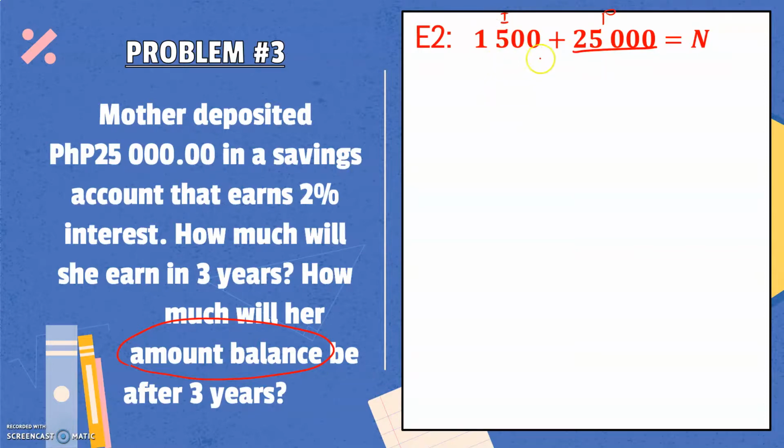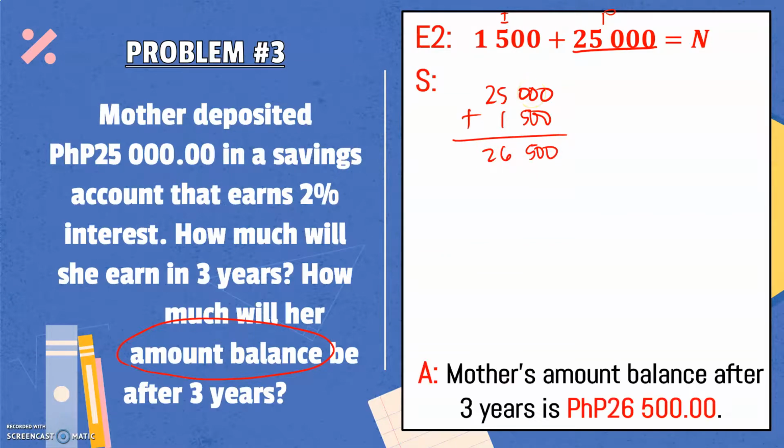So all we need to do is to add these two to get the amount balance. And that will be 25,000 plus 1,500. It will give us 26,500. So mother's amount balance after 3 years is 26,500 pesos. This is now her total money in the bank after 3 years.